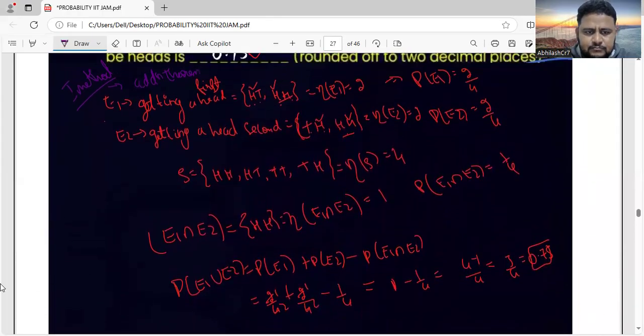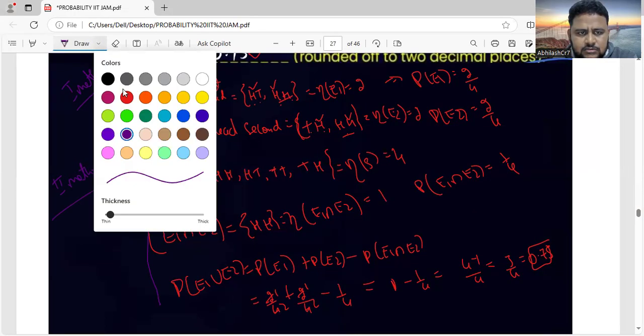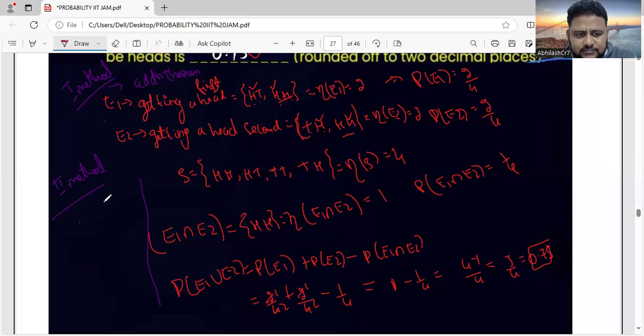See here, friends. This is the second method. A coin is there, and this coin is tossed. What do we get? Head, tail. Again, if this coin is tossed, what are the possibilities? We can get head. For this head, we can get another head, or another tail. For this tail, we can get another tail, or another head.